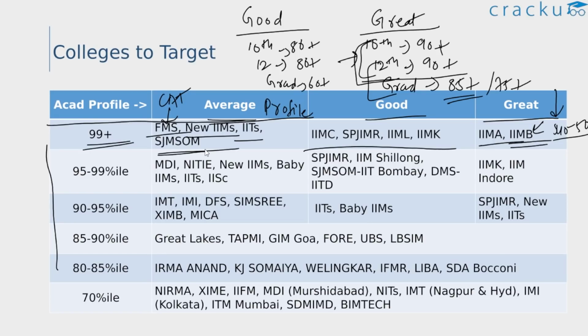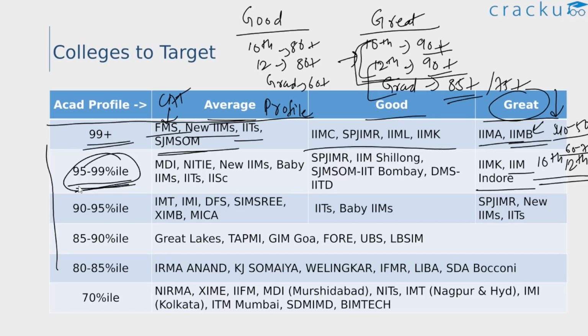Similarly, if you're someone who is expected to score 95 to 99, if your score is expected to be in this range, and if you have a great academic profile, then you can definitely expect a chance from IIM Indore, because again, IIM Indore gives a lot of weightage to your 10th and 12th scores, guys. They give almost 60 to 70% weightage to your 10th and 12th scores alone, and the remaining weightage to CAT and other factors. So if you scored 90 plus in your 10th and 12th, you can definitely get a call if your percentile range is something around this range.